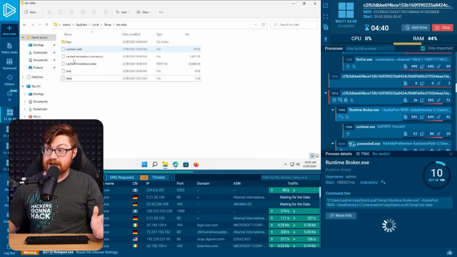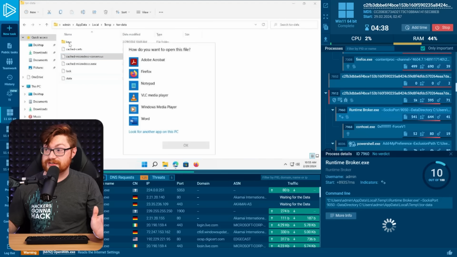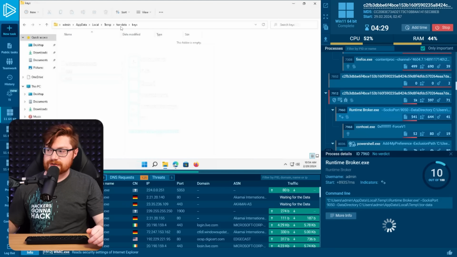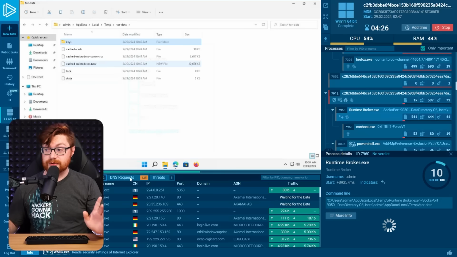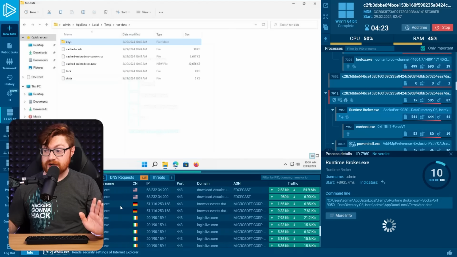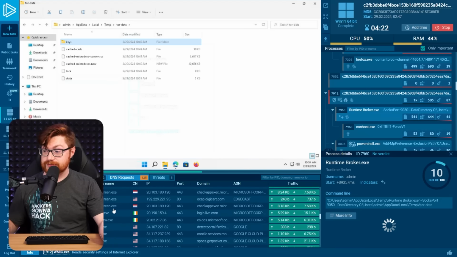Cache certs, cached micro description census things, keys. Keys doesn't have anything in it. That folder is empty. But it's definitely communicating over Tor. And I wonder if the info stealer is just funneling it out, exfiltrating it through Tor. I'd have to probably dig in a little bit more.